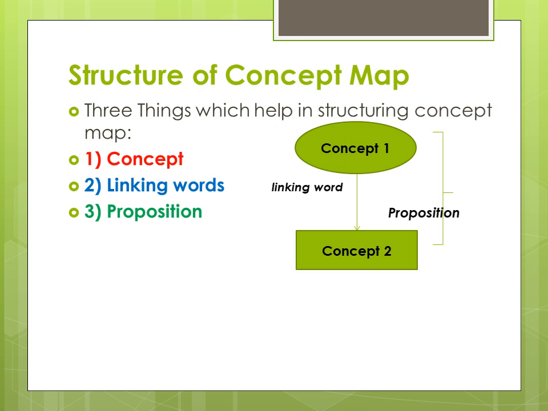So propositions are statements about some object or event, either naturally occurring or constructed. Propositions contain two or more concepts connected using linking words or phrases to form a meaningful statement. I hope you understand what is concept, linking word, and proposition.